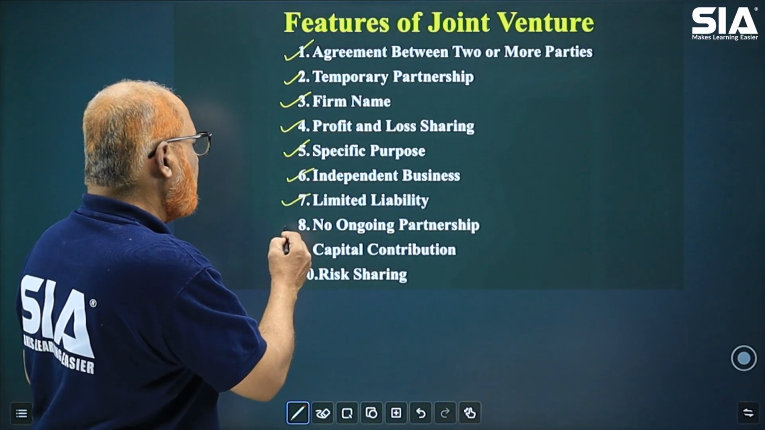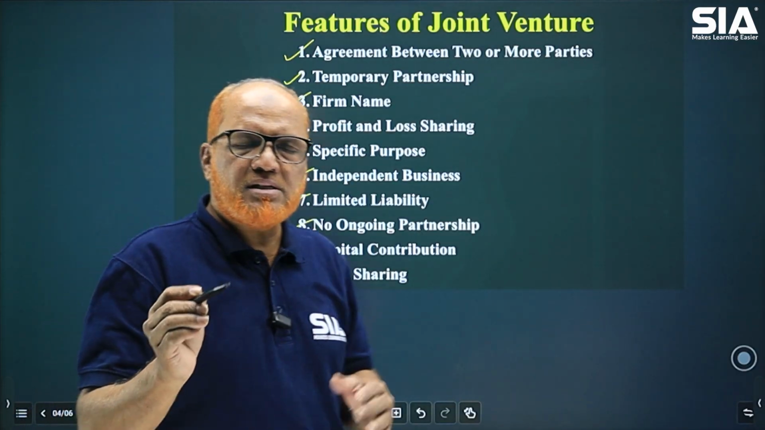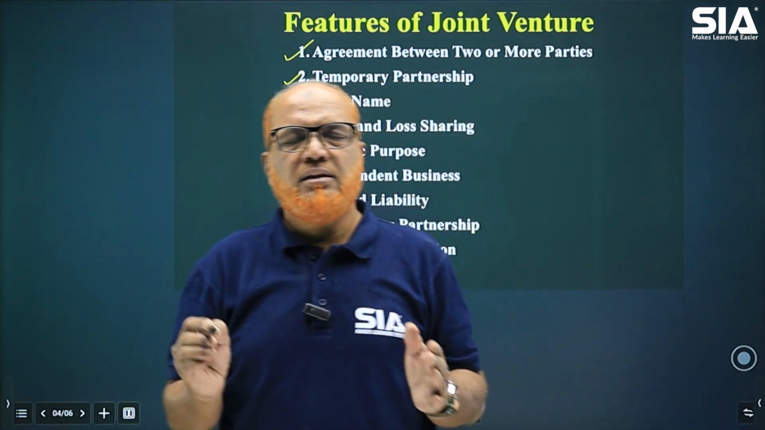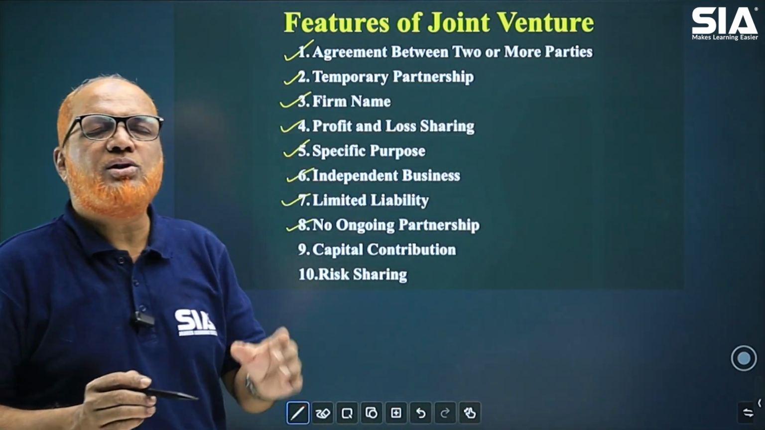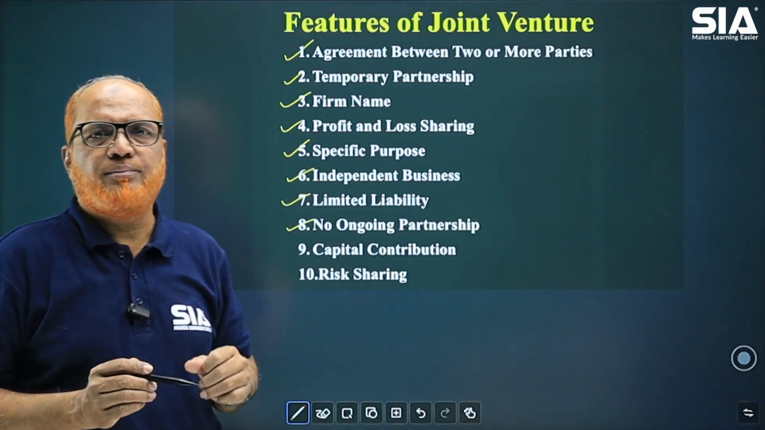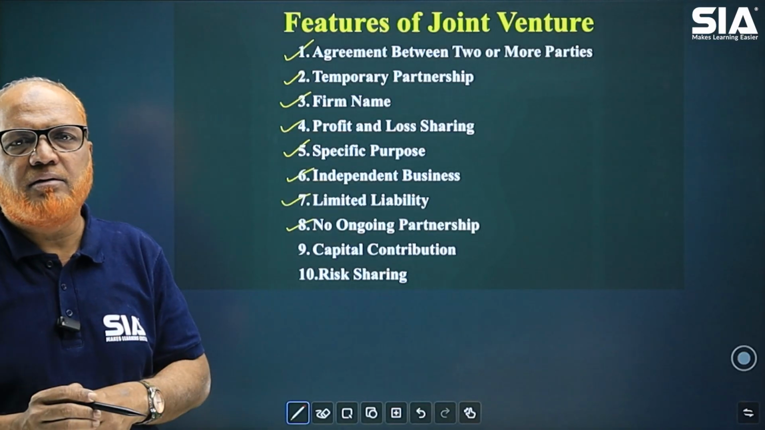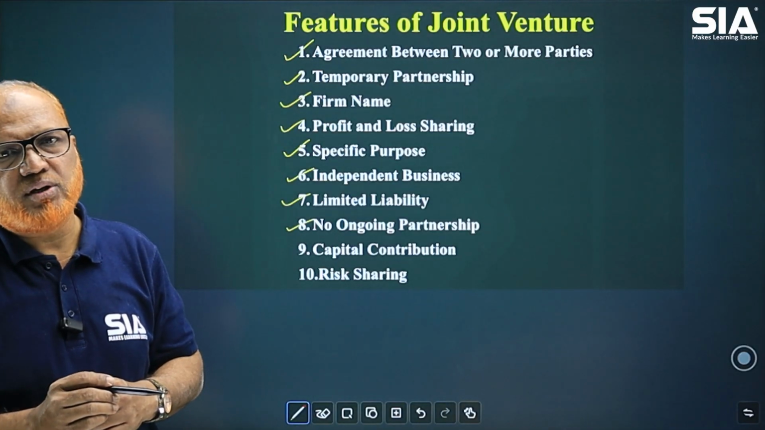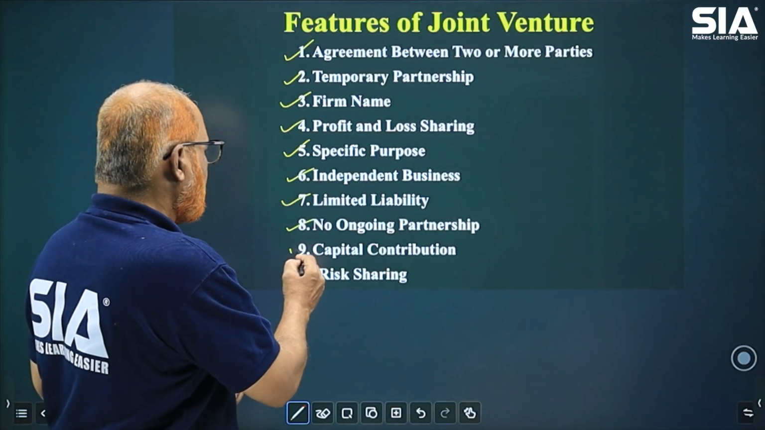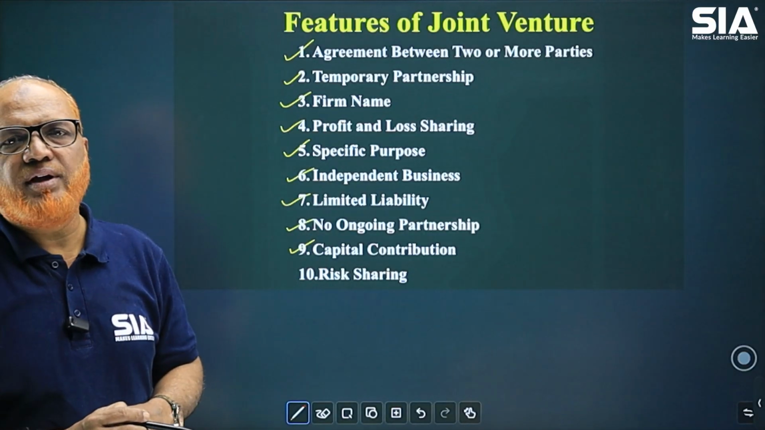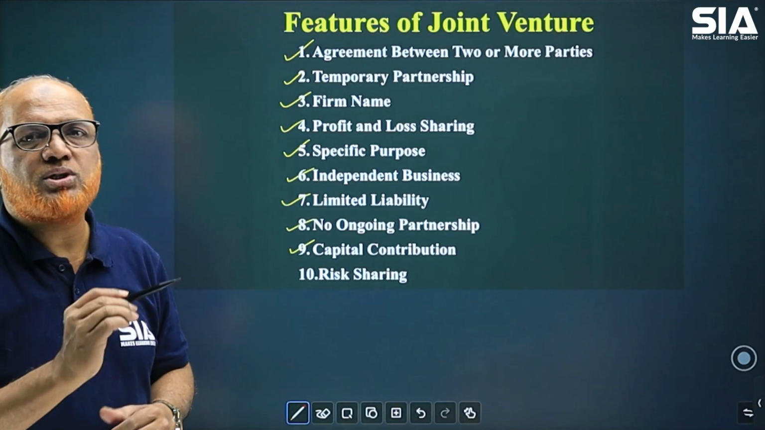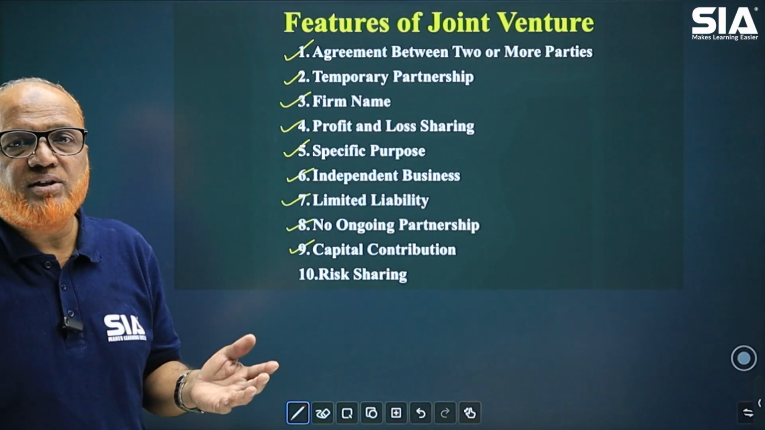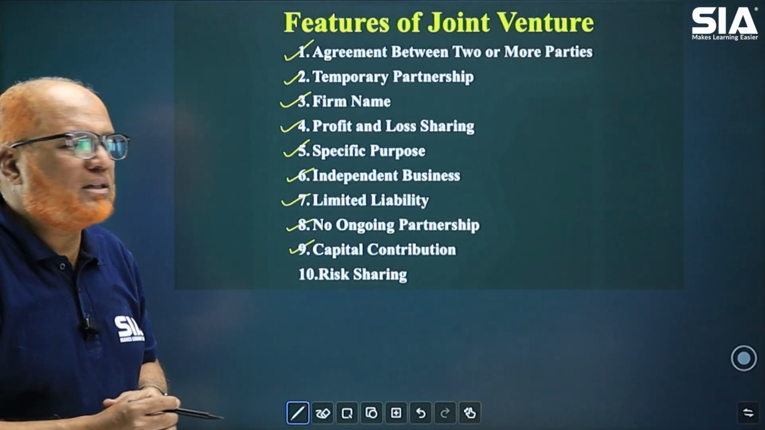No ongoing partnership. That means this joint venture is not a continuous activity. Once the objective is attained or specific purpose is achieved, it will come to an end. So there is no continuity of business in joint venture. Next comes capital contribution. Every co-venturer will contribute capital because without capital, no business activity can be done. So co-venturers have to invest the money in the business.